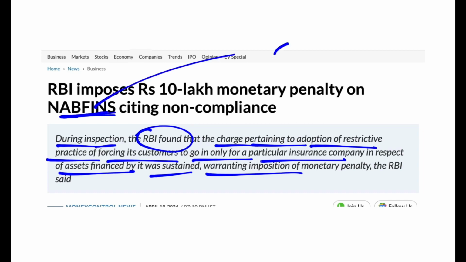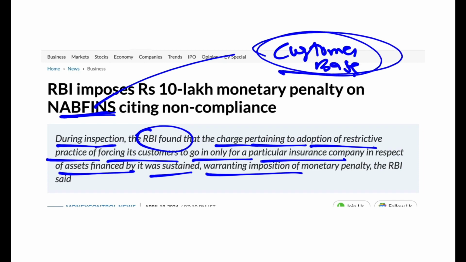Now NAB Fins has a certain customer base and they were forcing their customers to go for a particular insurance company. They should be impartial, right? But they were forcing their customers to go in for a particular insurance company. Maybe they had an agreement with that company that they will give them certain commission or whatever, but this is not allowed. So that is why a penalty of 10 lakh rupees was put on NAB Fins.